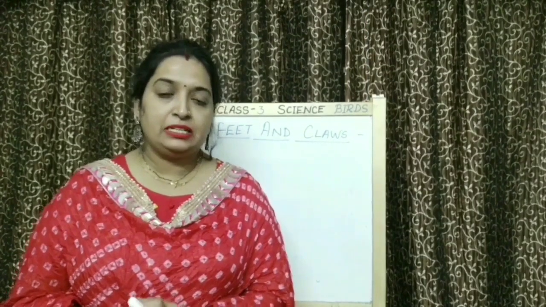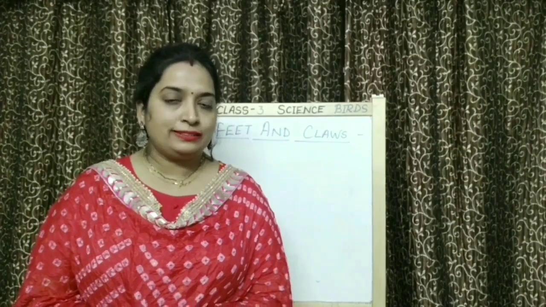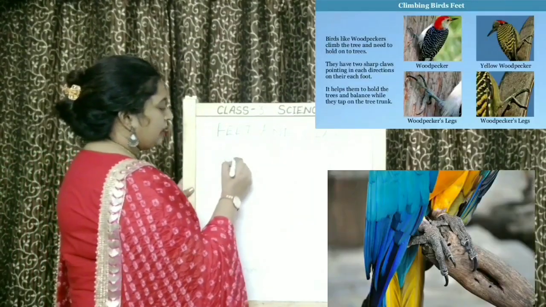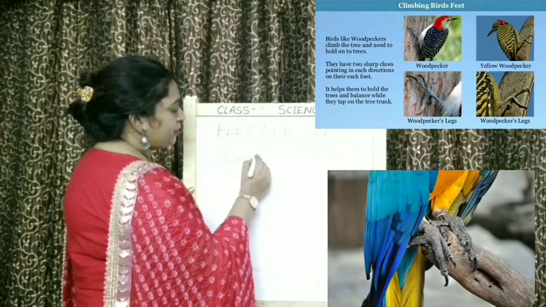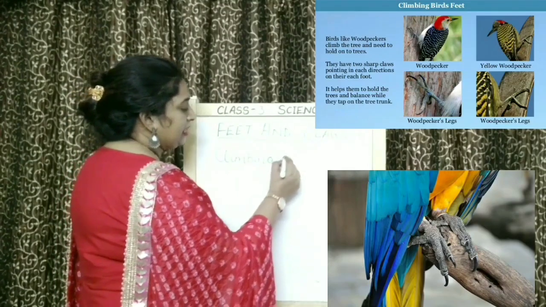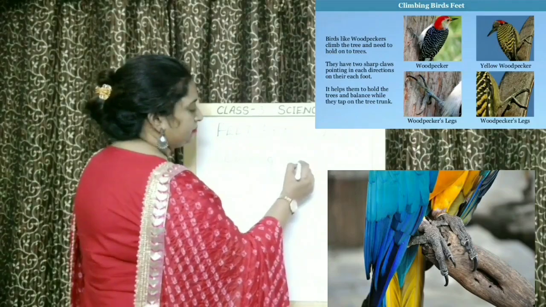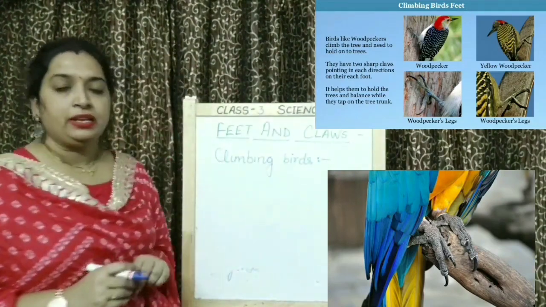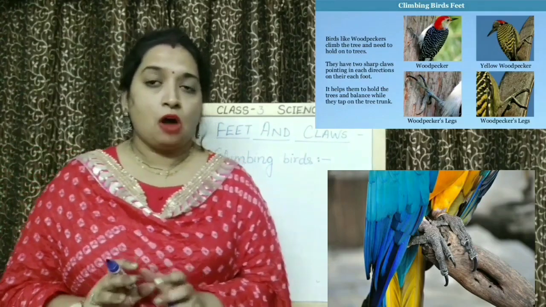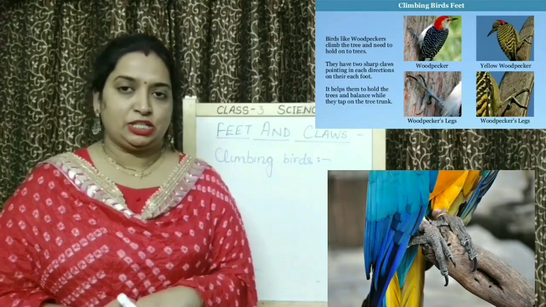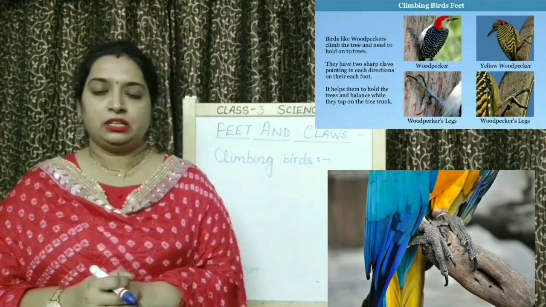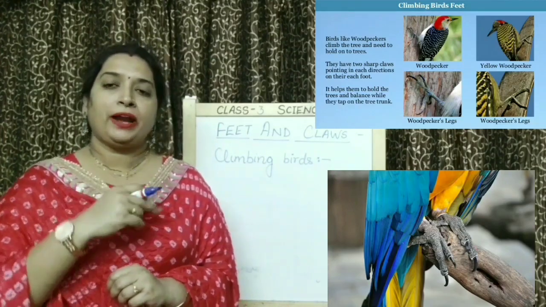Next type of bird based on their feet and claws is climbing birds. As the name itself suggests children, these birds climb. Children, in climbing birds, out of 4 toes in each feet, 2 toes point forward and 2 toes point backward.